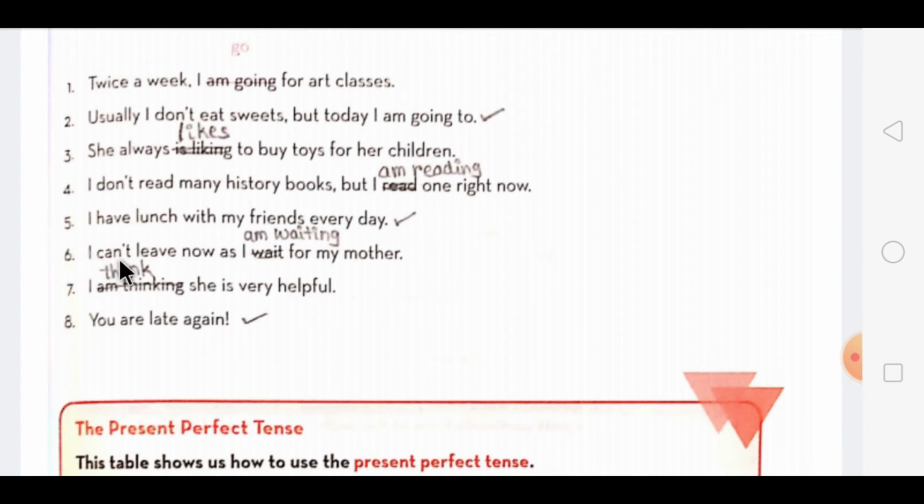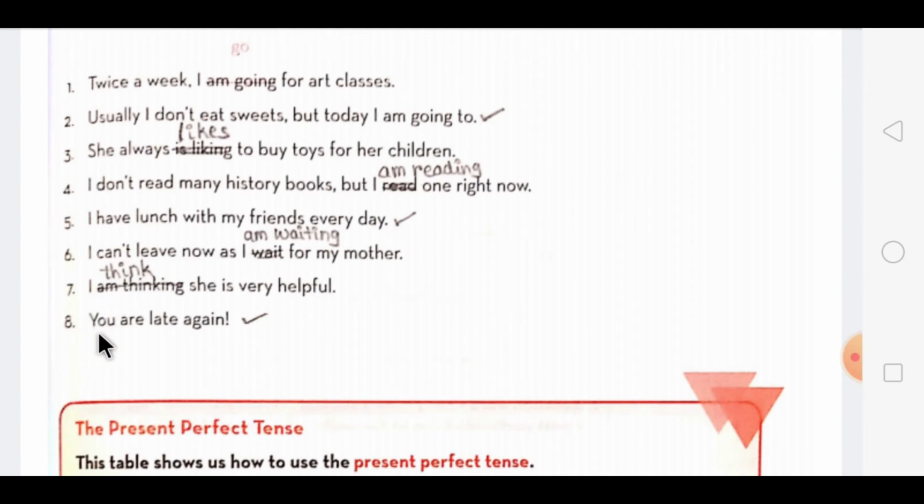Now the sixth one is, I can't leave now as I wait for my mother. Again in this the wait form is wrong. You have to use the present continuous form. So it will change to am waiting. The seventh one, I am thinking she is very helpful. In this, the continuous form won't come. You have to use the simple tense of this. So instead of am thinking, it will be only think.